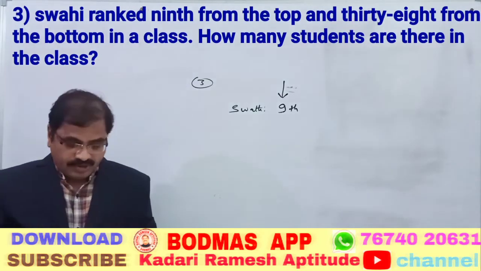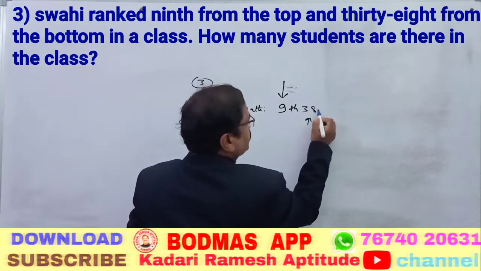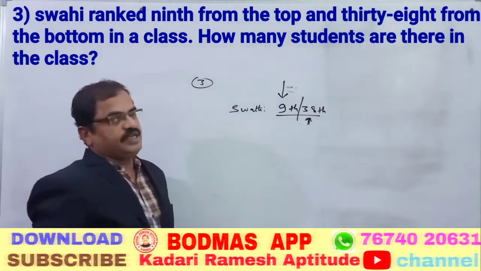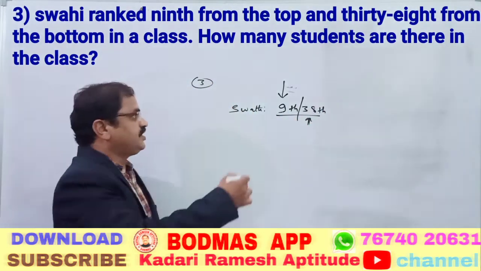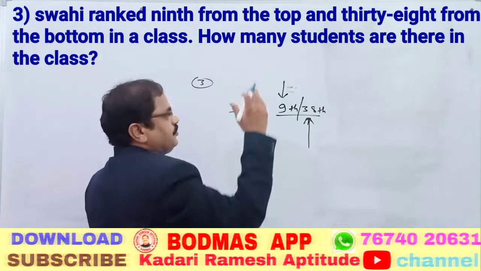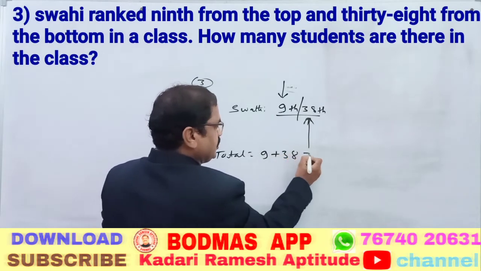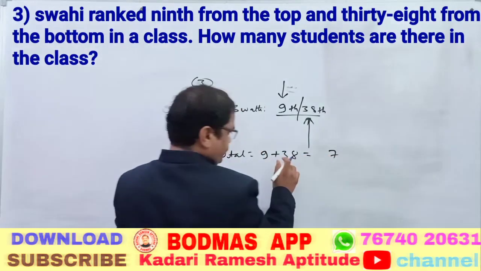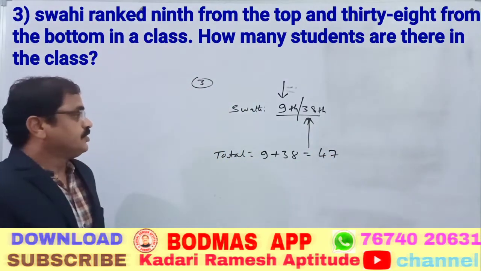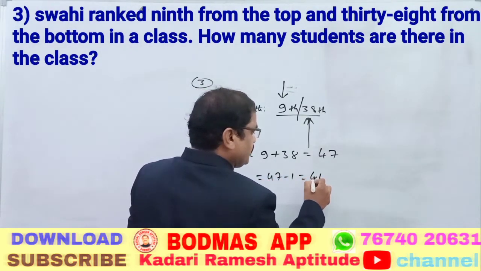And 38th from the bottom. So the same, 38 from the bottom. So this 38 and 9th are both Swati's ranks. From the top, this is from the bottom, going from down to up. So total strength is equal to 9 plus 38. 8, 9, 17, 7 carry 1. So 47. Whenever we add 1, we have to subtract. Therefore 47 minus 1 is equal to 46.